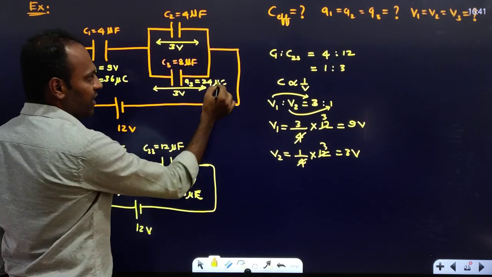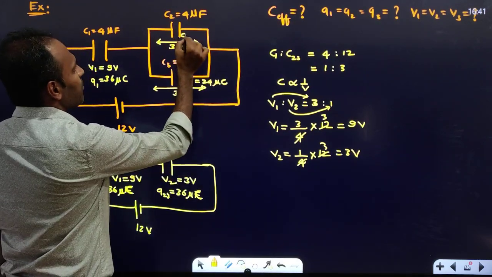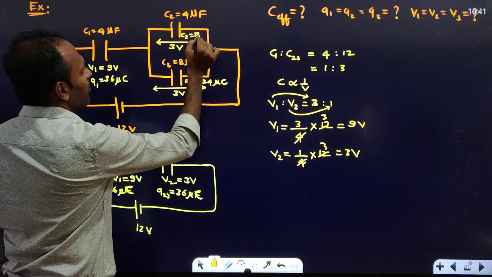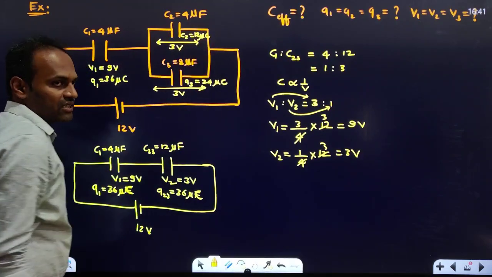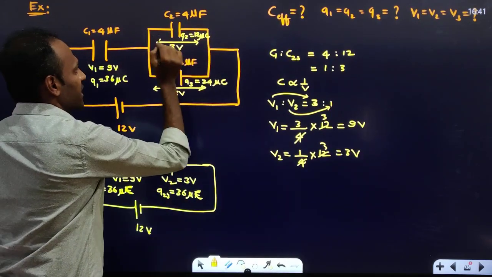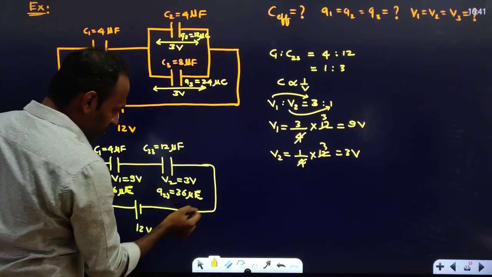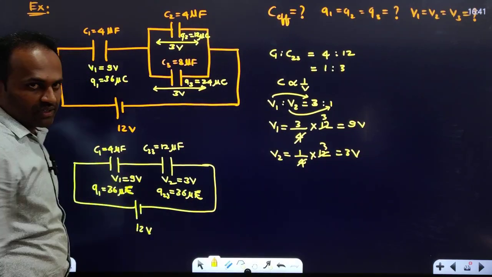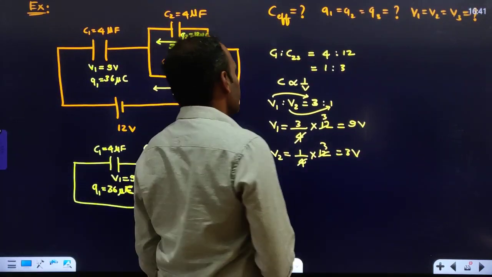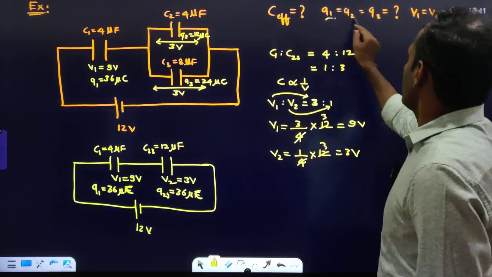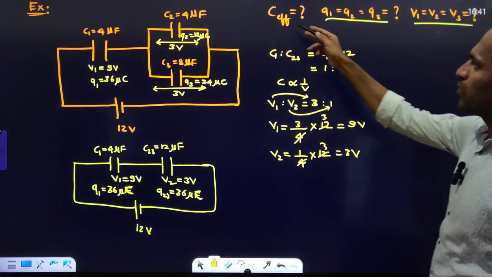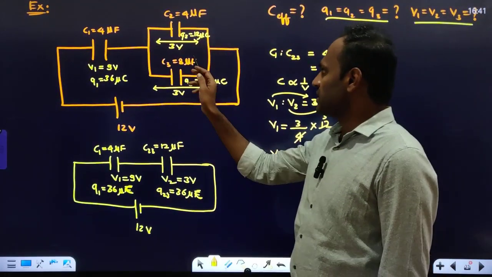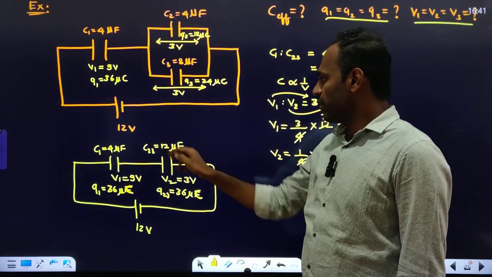24 microcoulomb. Correct? And charge on the second capacitor will be 4 into 3, 12 microcoulomb. Correct? This much will be the charge. So 12 plus 24, it will be 36. Right? Total charge ನಮಗೆ ಇಷ್ಟು ಇರ್ತದೆ. That's how we have to calculate the charge on each capacitor and voltage on each capacitor.